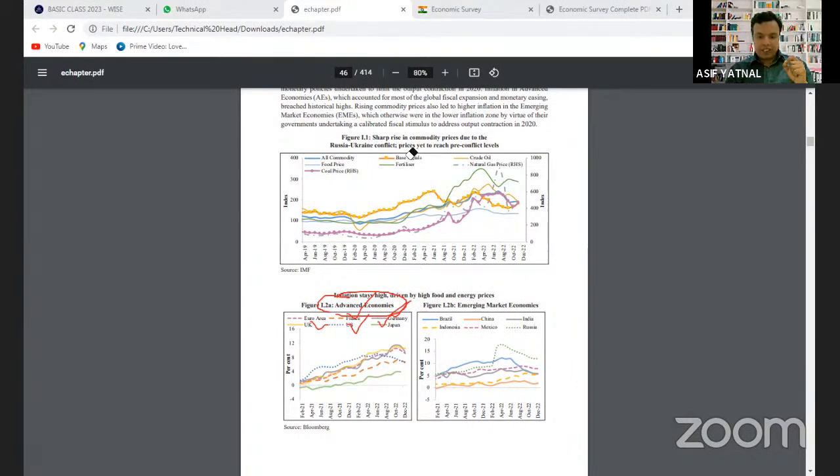Then what was the inflation rate in emerging economies like India. India जो emerging economy है, India के जैसे ही there are some other emerging economies also like Brazil, China, Mexico, Russia. So what was the state of the inflation in emerging economies? So that is also explained here. तो ये आपको just trend देखना है. तो now tell me here, India का जो है, India का inflation यहाँ पर. Can you see this line? This is India. तो हम देखेंगे India का जो inflation उतना ज्यादा change नहीं हुआ है last year.